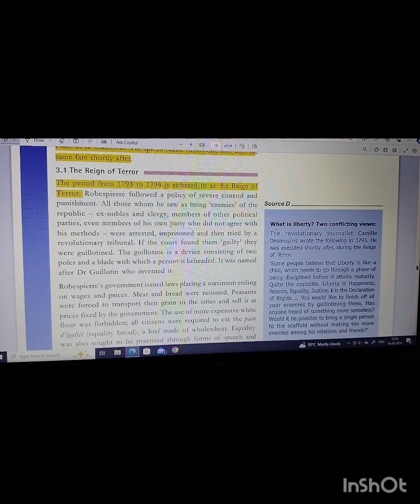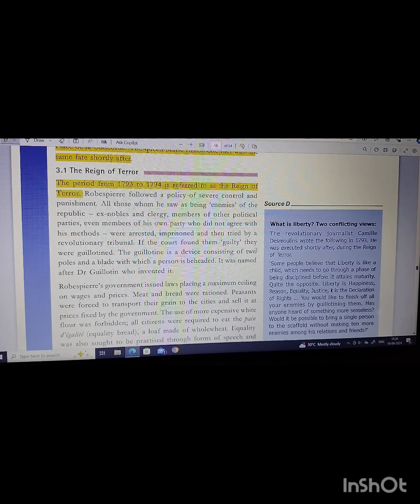All those whom he saw as enemies of the Republic, ex-nobles and clergy, members of other political parties, even members of his own party who did not agree with his methods, were arrested, imprisoned and then tried by a revolutionary tribunal. If the court found them guilty, they were guillotined.